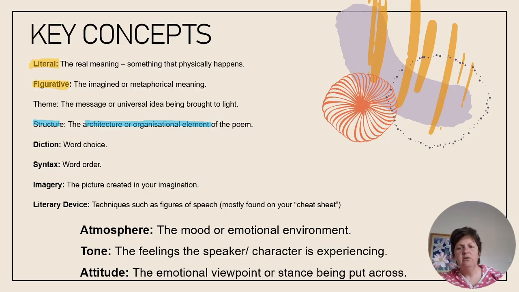For example, if the rhythm and the line length in the poem is very irregular, the idea would be to make the reader feel a sense of discomfort or chaos. Whereas if we follow certain structural patterns like rhyme scheme or even detailed patterns like a sonnet, then those would carry meaning as well. All right, so look out for the architecture of the poem.